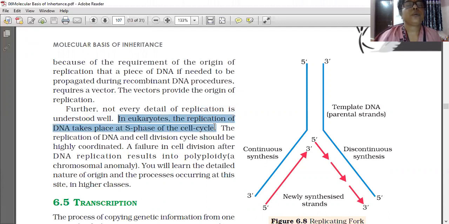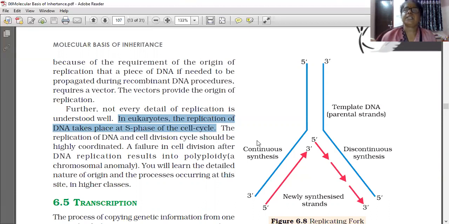Replication of DNA and the cell division cycle should be highly coordinated. A failure in cell division after DNA replication results in polyploidy, a chromosomal anomaly. You will learn the detailed nature afterwards.